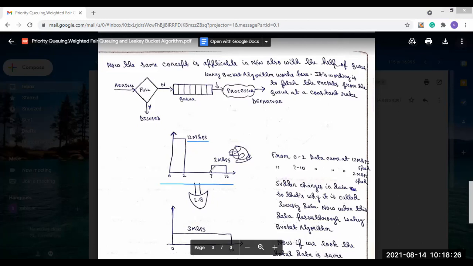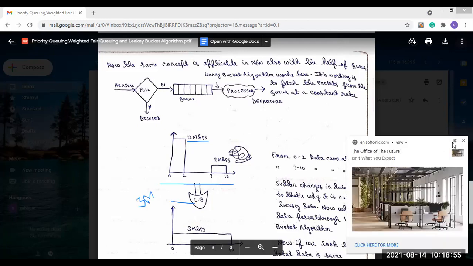Now, whenever this bursty traffic comes, what will the leaky bucket algorithm do? This algorithm works on a constant principle. Let's say it says that the data going out will be processed at 3 Mbps speed.